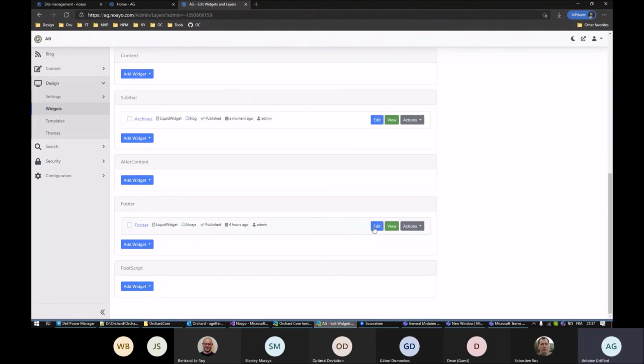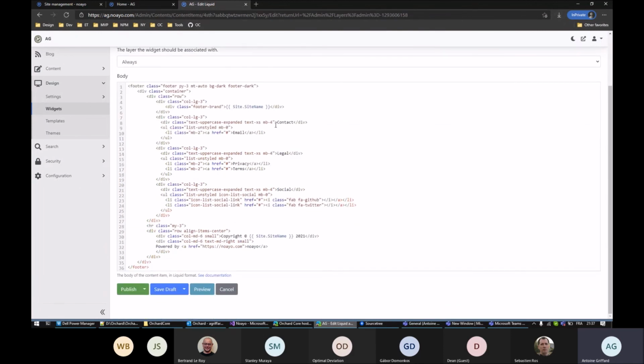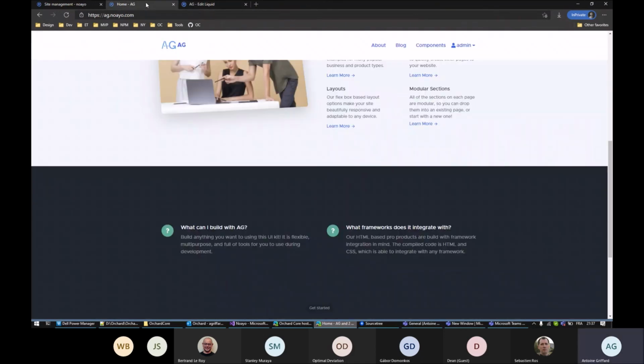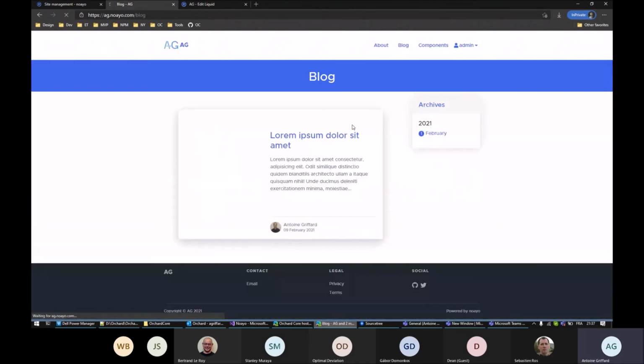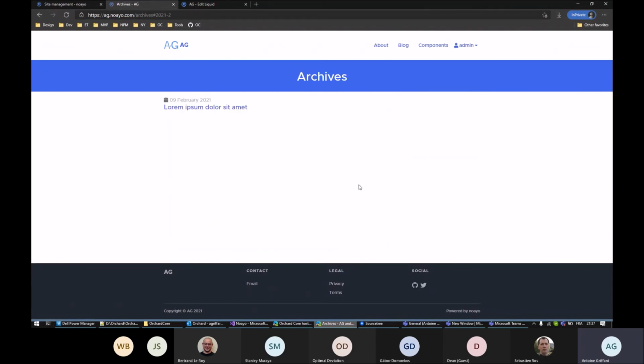And you can also edit, of course, the footer. You see the footer is a liquid widget, and you can edit it as you want. If I refresh the blog, you can see there is an archives widget going to an archives page.